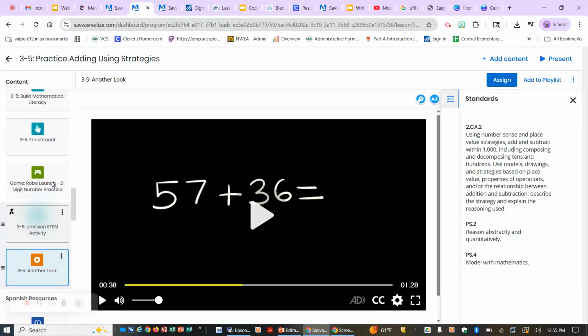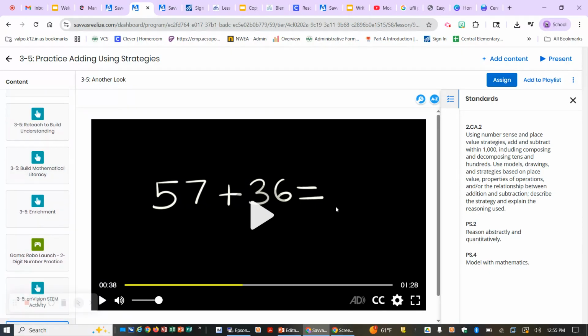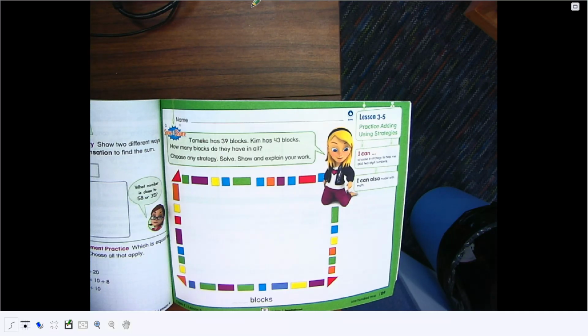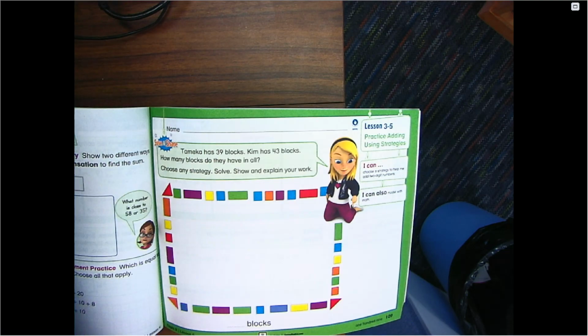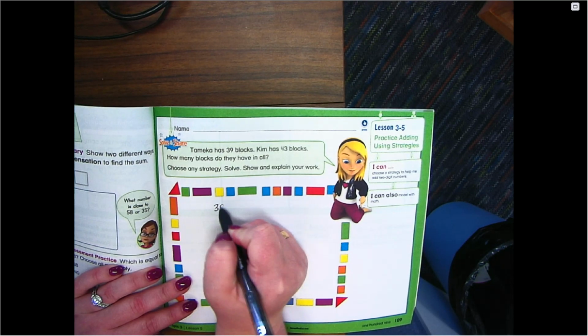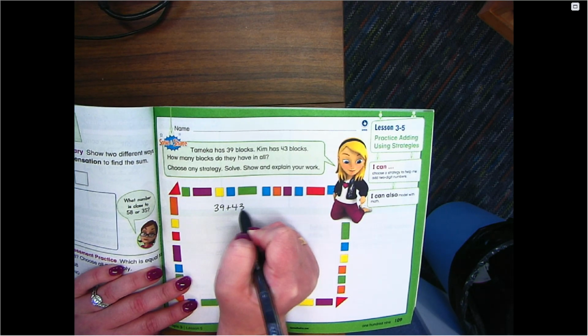Please meet me in your math books on page 109. Okay, here we are in our math book on page 109. It says, Tamika has 39 blocks, Kim has 43. How many blocks do they have in all?